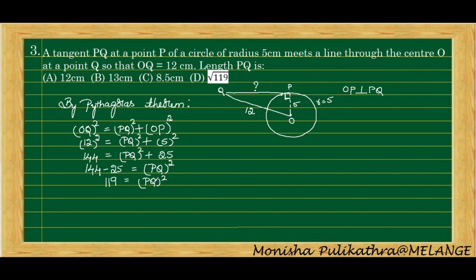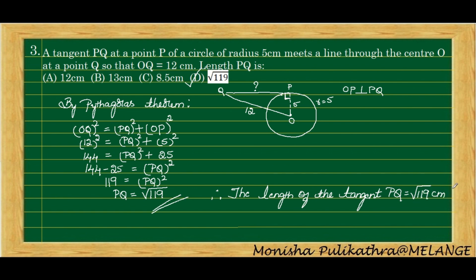We need to find out PQ, so we need to shift this square to the left hand side. When we shift the square, it will become square root of 119. So what is the value for PQ? The length of the tangent PQ is equal to root 119, which is the fourth option. Okay, so therefore you write the answer here. The length of the tangent PQ is equal to root 119 centimeter.